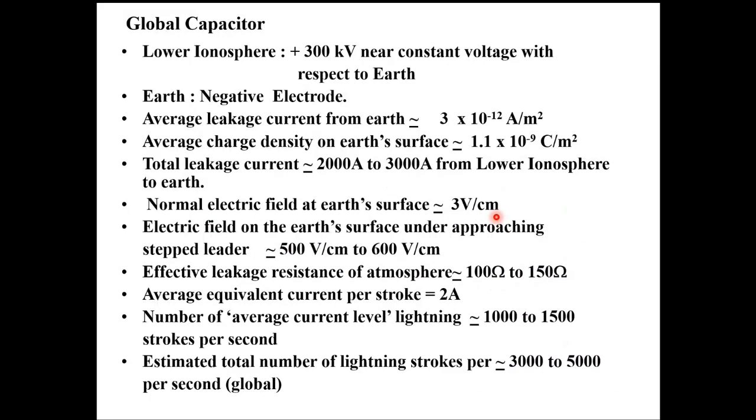Sorry, I made a small mistake. 3 volts per centimeter means 300 volts per meter. If you think of a 1.5 meters tall person, it will be 450 volts, which is a substantial voltage, but still the person does not sense any electrical shock because the current is very, very small. That is 3 picoamperes per square meter. A human person may be equivalent to approximately only 0.1 square meter. That means the current is extremely small.